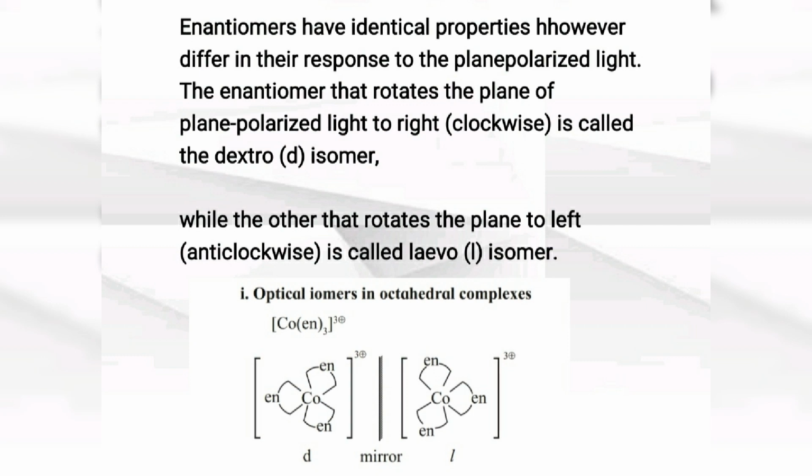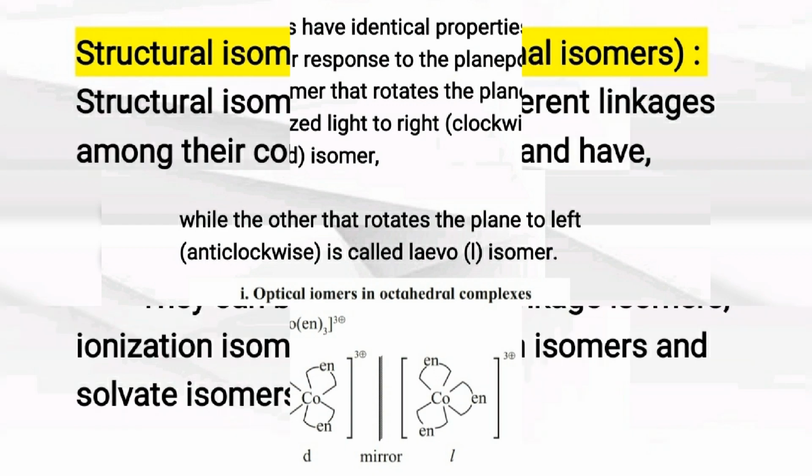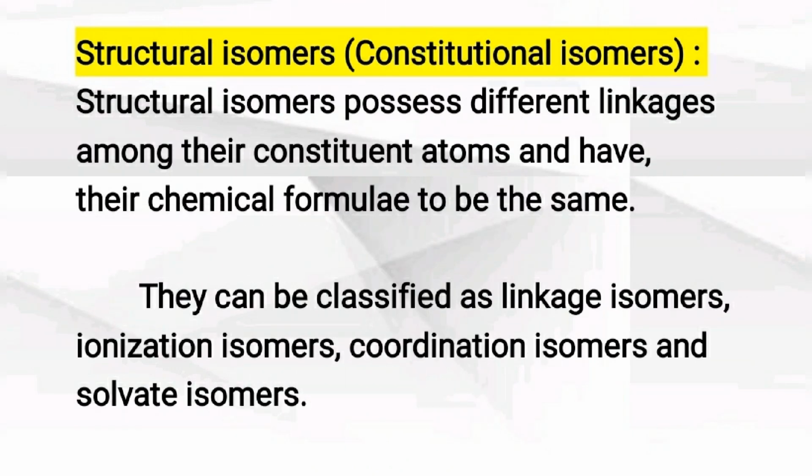Next type is structural isomers or constitutional isomers. This is the second main type of coordination compound isomer. Structural isomers possess different types of linkage among the constituent atoms, means the linkage between ligands and central metal ions is different. Here constitutional isomers are classified into four types: linkage isomers, ionization isomers, coordination isomers, and solvent isomers.